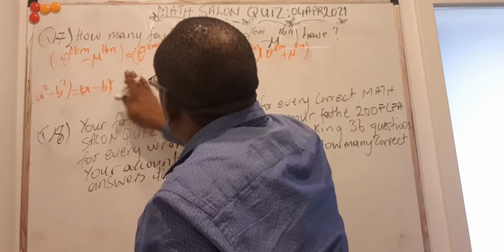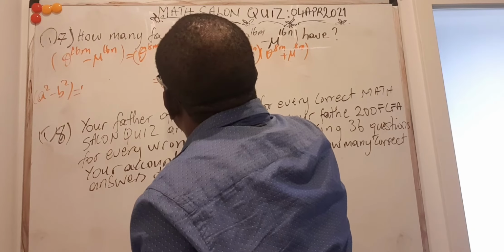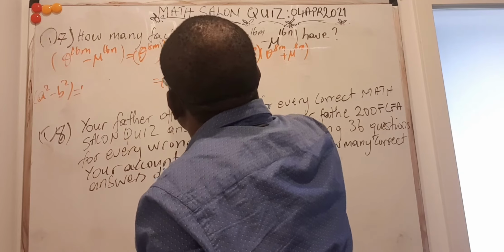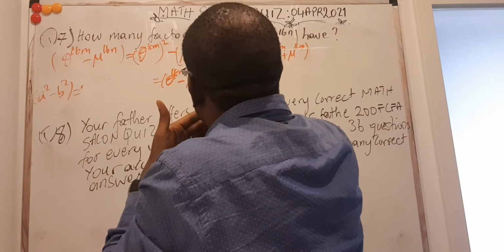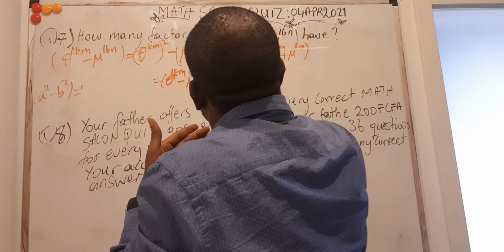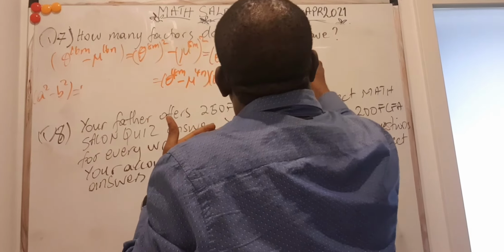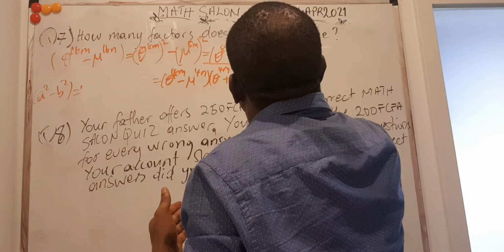So this will now be theta to the 8m minus mu to the 4n times theta to the 4m plus mu to the 4n, and this last one is there because I've split these two, so this one stays.